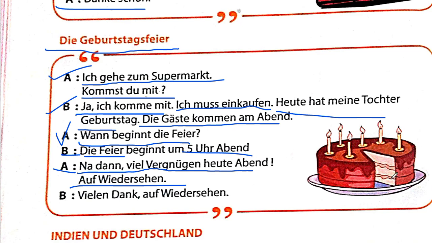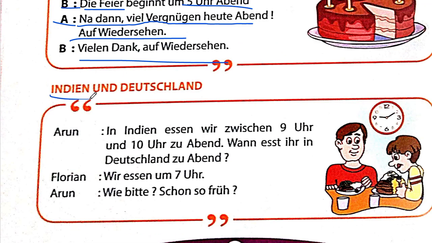Heute Abend, for today evening. Auf Wiedersehen, vielen Dank, auf Wiedersehen. Okay, let's move to the next dialogue. Indien und Deutschland, India and Germany. Arun: In Indien essen wir zwischen 9 Uhr und 10 Uhr zu Abend.